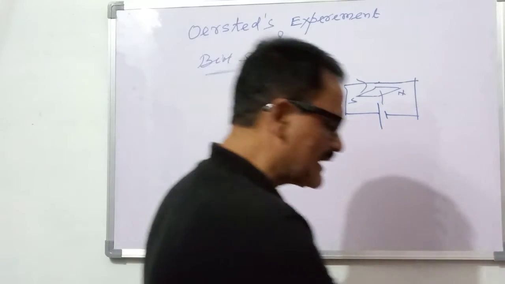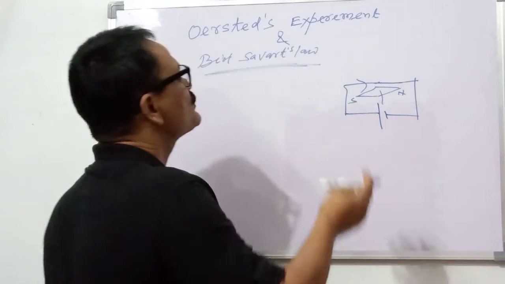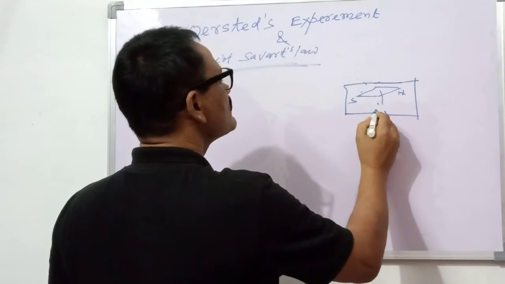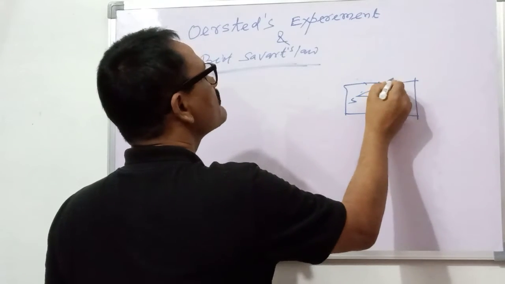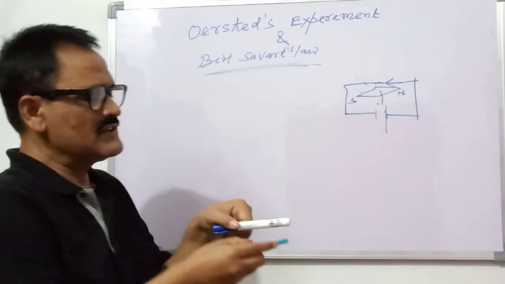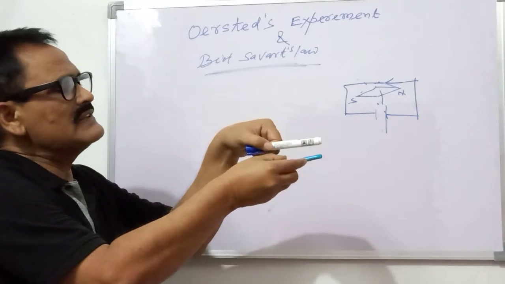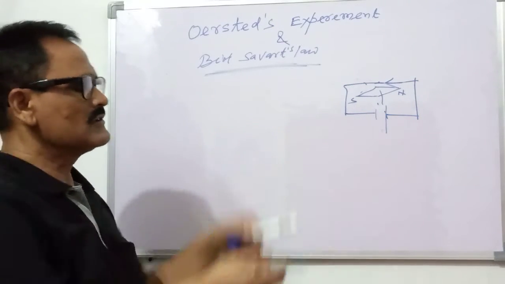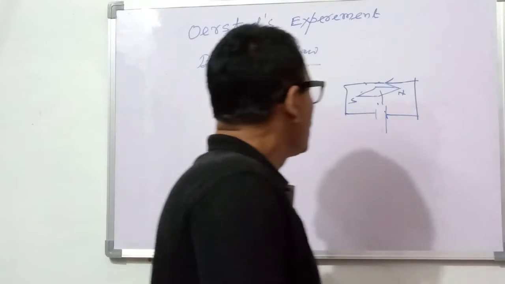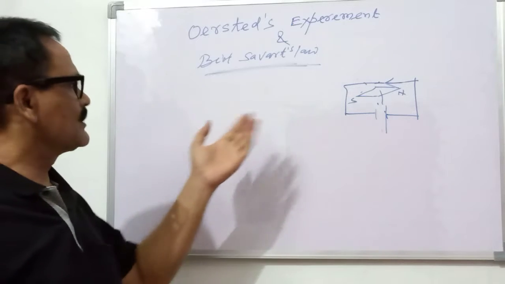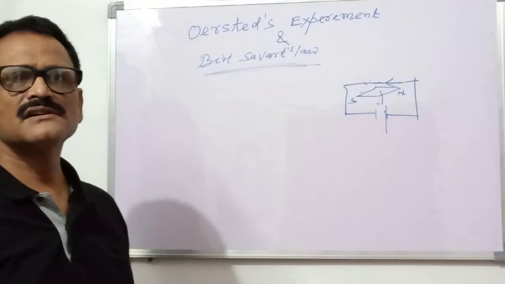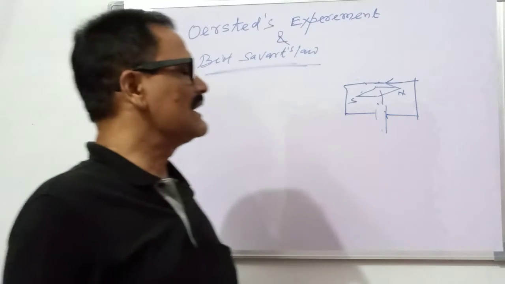And if the direction of current is changed by changing the polarity of the cell, meaning this is the negative and this is the positive, then the north pole of this needle will deflect in this direction. Thus we can say that he noticed through this experiment that there may be a magnetic field due to an electric current carrying conductor.